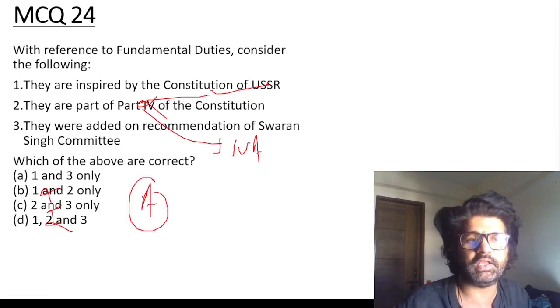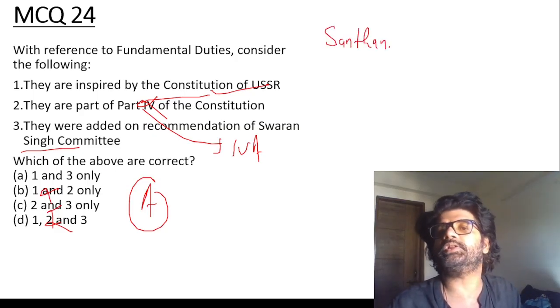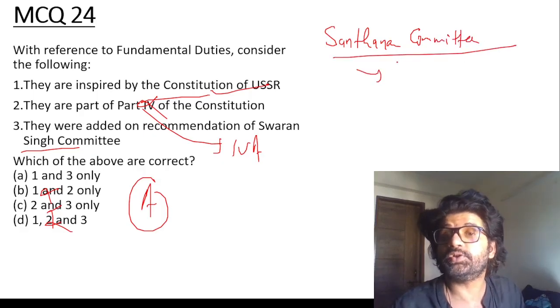And the answer is A. Swaran Singh Committee. Now there is a homework for you. Santhanam Committee. Santhanam Committee is associated with what? Ashok Dalwai Committee, doubling farmers' income and all. So these committees are also important.